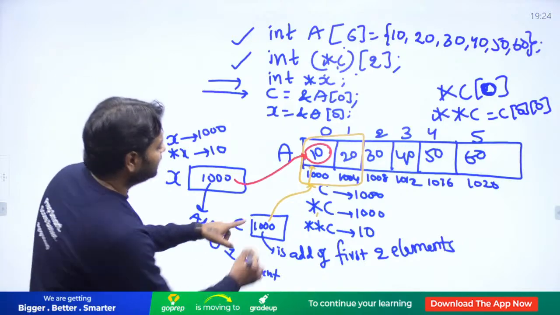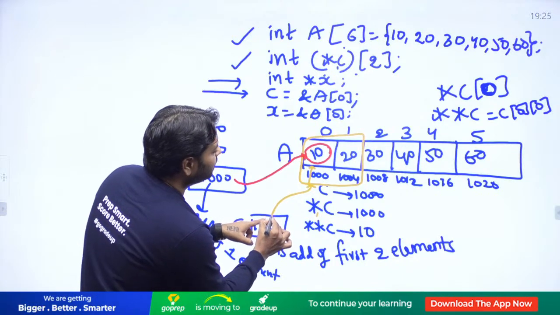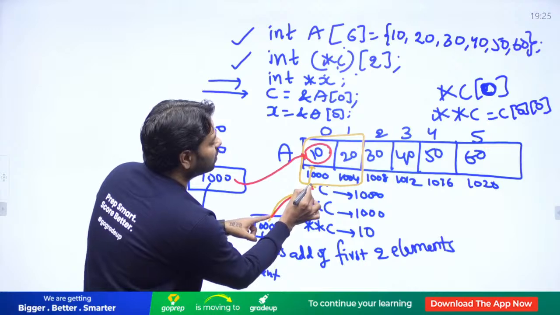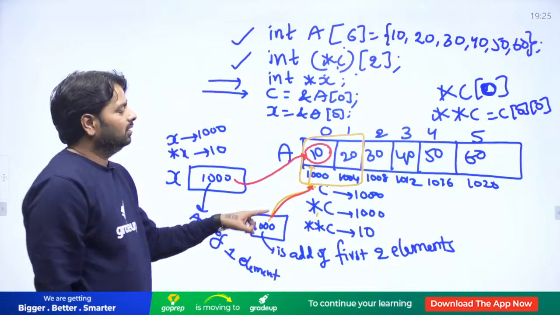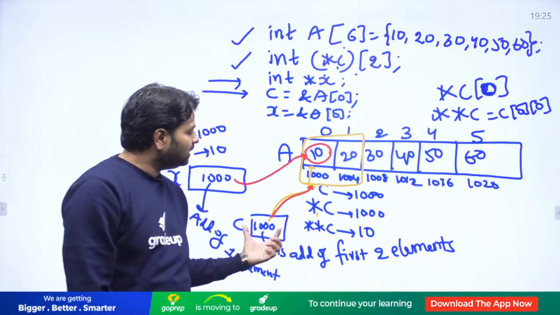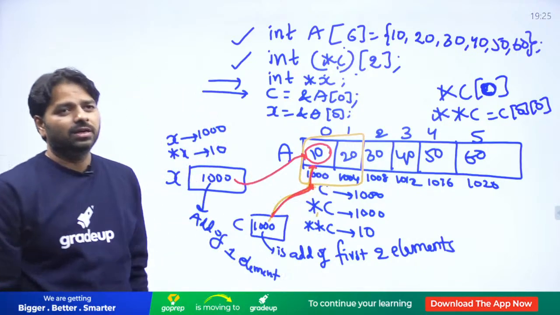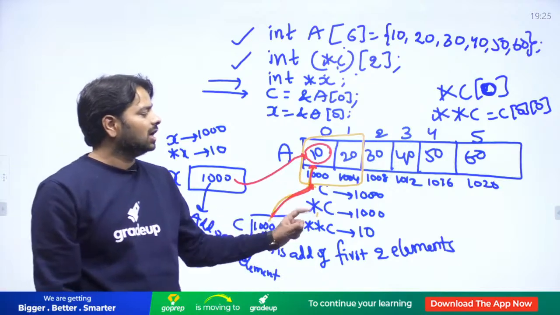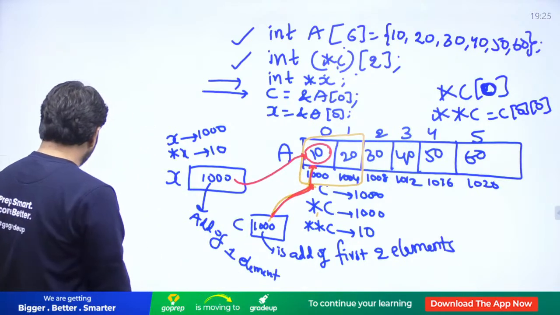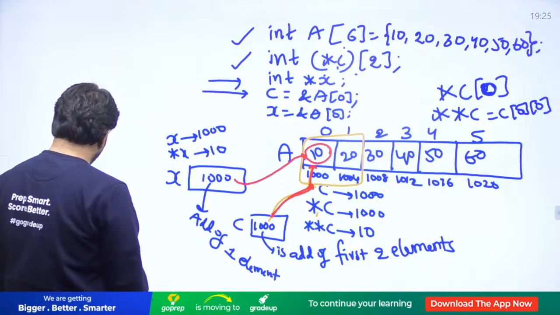Star C, this is right. If you ask C, it's 1000. If you ask star C, it also gives 1000. Look at that. C means 1000. Star C means it gives 1000. One more star gives you 10. Look at C and star C. And how do you understand this? I don't know. Let me explain.